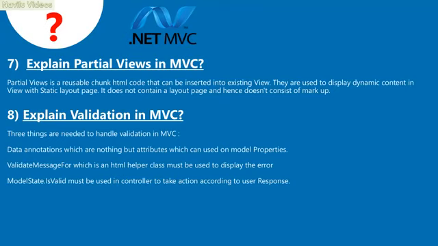8. Explain validation in MVC. Three things are needed to handle validation in MVC. Data annotations, which are nothing but attributes which can be used on model properties. ValidationMessageFor, which is an HTML helper class, must be used to display the error. ModelState.IsValid must be used in the controller to take action according to the user response.